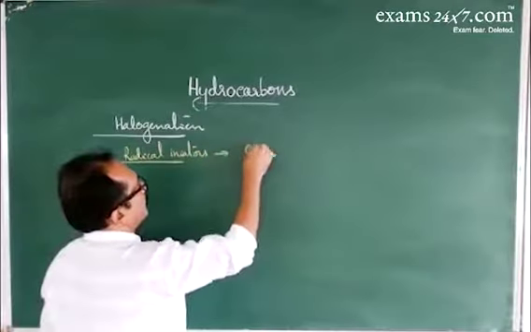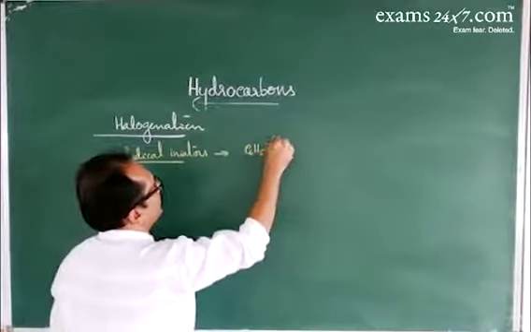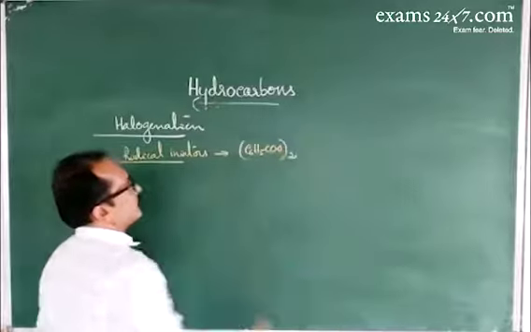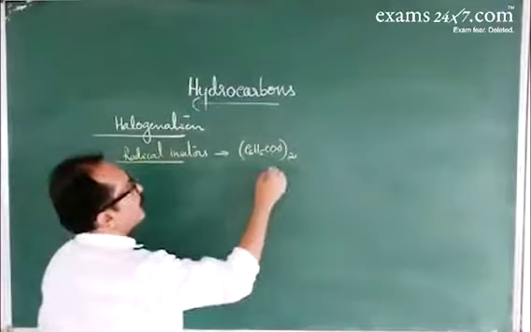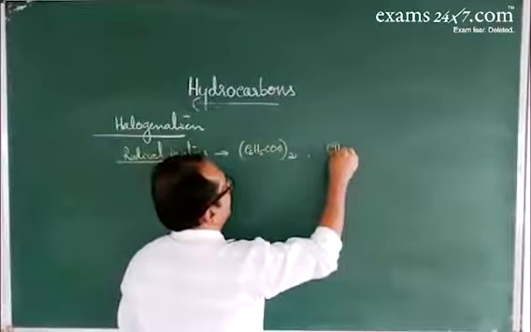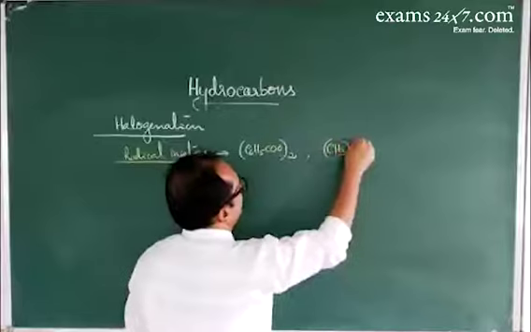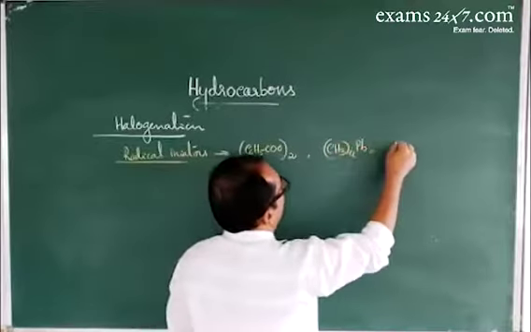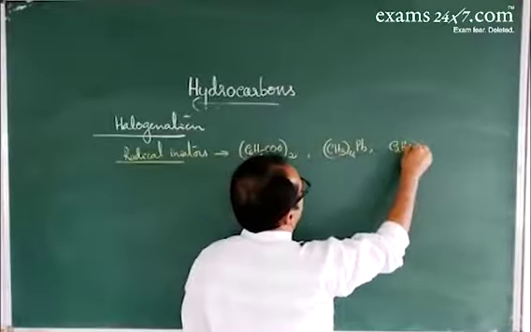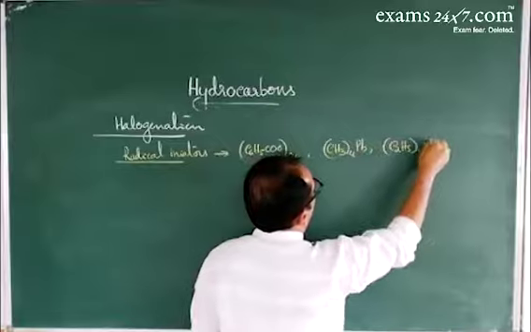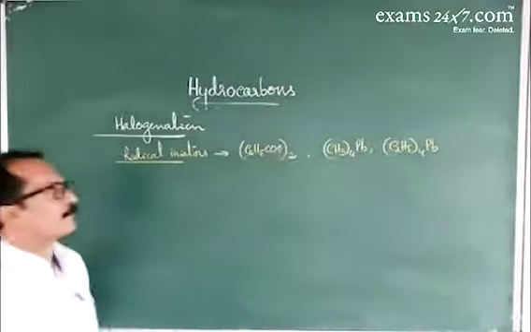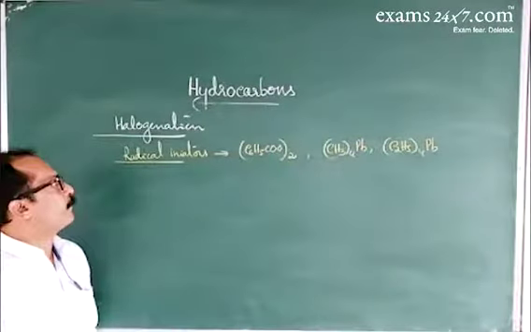Dibenzoyl peroxide, (C6H5COO)2. You can write like this. Or tetramethyl lead, (CH3)4Pb. Tetraethyl lead, (C2H5)4Pb. These are examples of radical initiators.